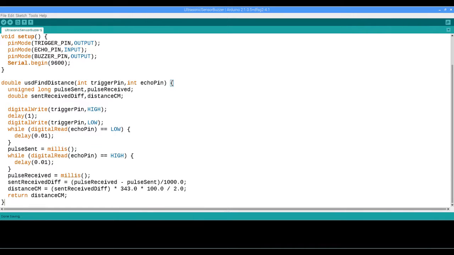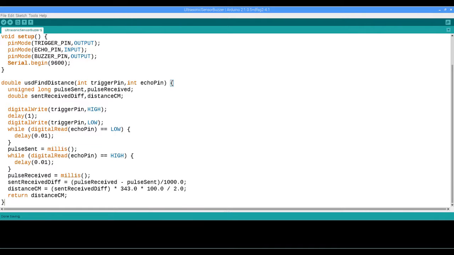Now we'll need to actually write a while loop, which will continue to use a digital read on the echo pin to see whether it's still low. And in this case, we'll delay for 0.1 milliseconds. This is going to indicate the time when the pulse is sent. The pulse sent is computed by calling the millis function. The millis function is the number of milliseconds that have elapsed since the time the device has been powered on.